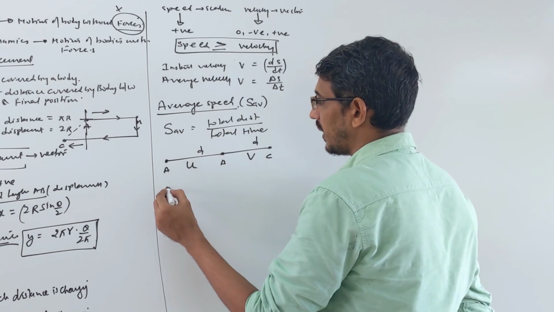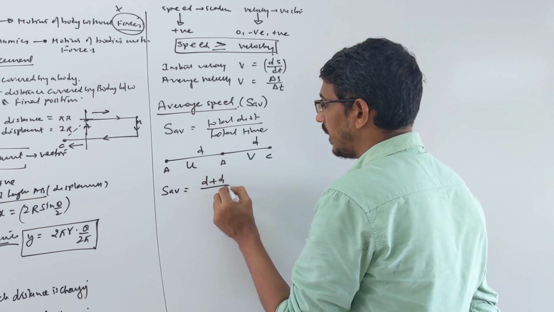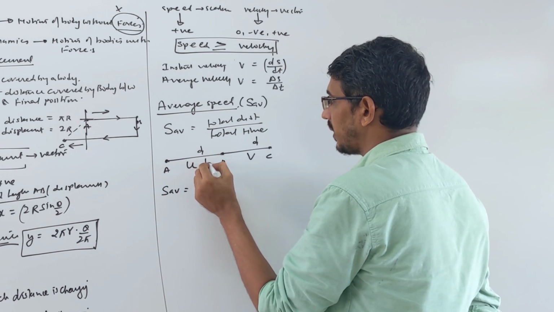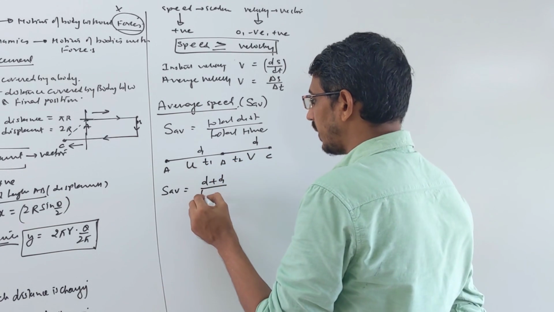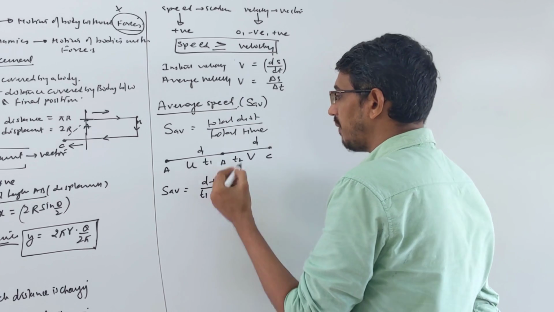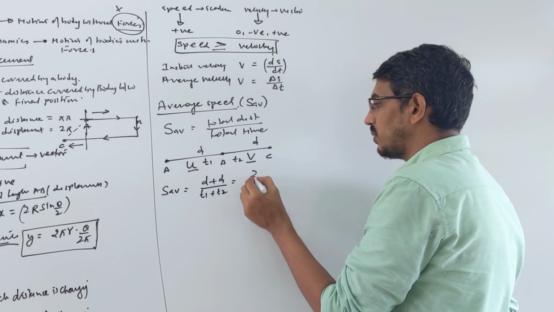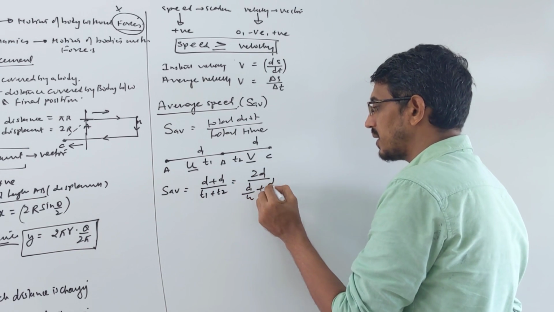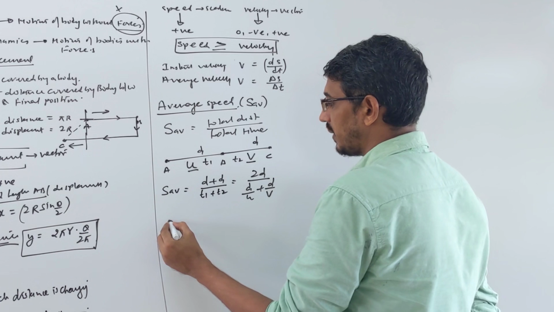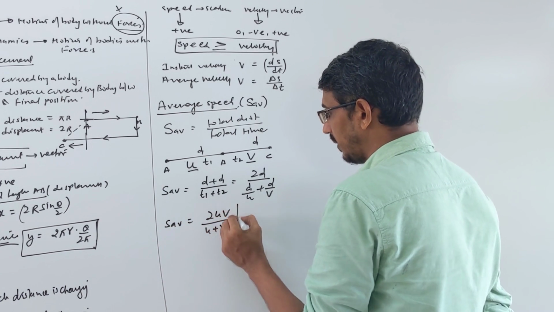So how do we write average speed? S average will be total distance travelled, that is d plus d, by total time. Suppose A to B takes T1 time, B to C takes T2 time. Then write T1 plus T2. Now time is not given to you; velocities and distance are given. So 2d upon this time, and you can write time as distance by speed. Let's simplify. This answer comes as 2uv upon u plus v.